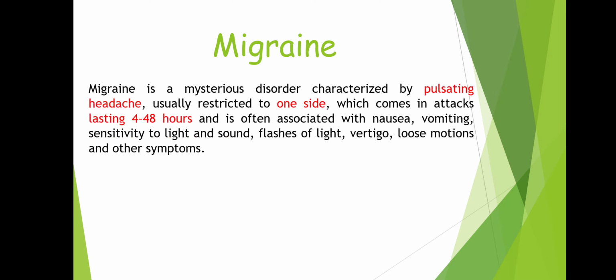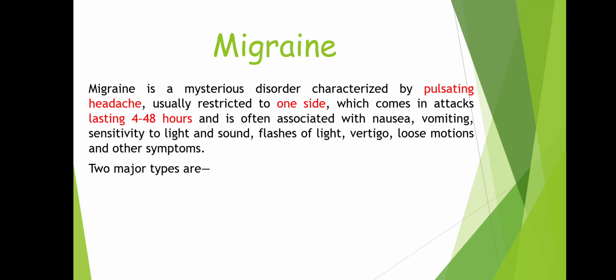So, what is migraine? Migraine is a mysterious disorder characterized by pulsating headache, usually restricted to one side, which comes in attacks lasting 4 to 48 hours and is often associated with nausea, vomiting, sensitivity to light and sound, flashes of light, vertigo, loose motions, and other symptoms. So migraine attack, we know it is a very common thing. There is a headache, that is one sided headache with other symptoms. It may last from 4 to 48 hours.